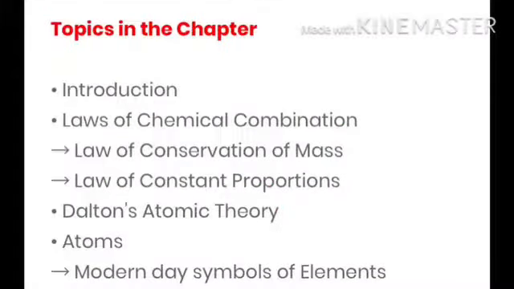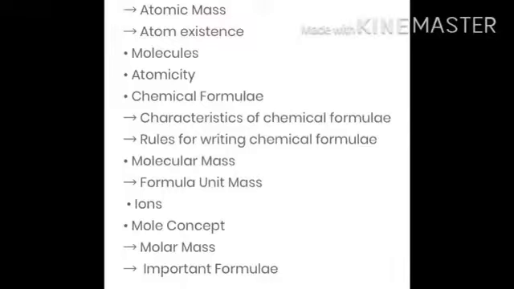In this chapter, we cover these topics: introduction, law of chemical combination, law of conservation of mass, law of constant proportion, Dalton's atomic theory, atom, modern day symbols of elements, atomic mass, atomic existence, molecule, atomicity, chemical formula, characteristics of chemical formula or rules for writing chemical formula, molecular mass, formula unit mass, ions, mole concept. In mole concept, molar mass and important formulas.